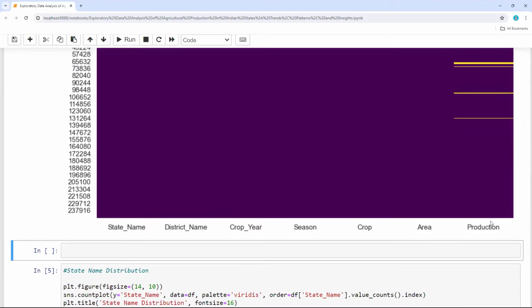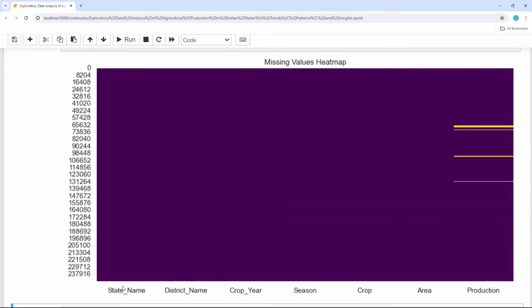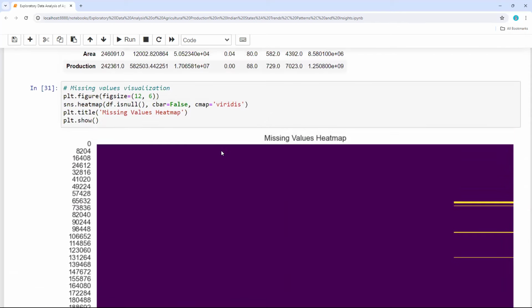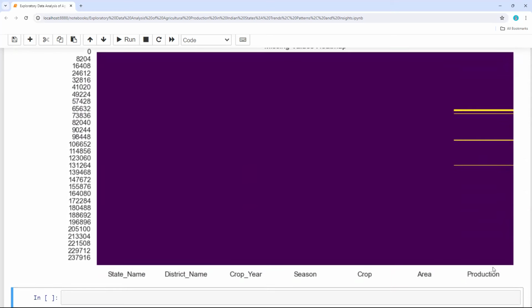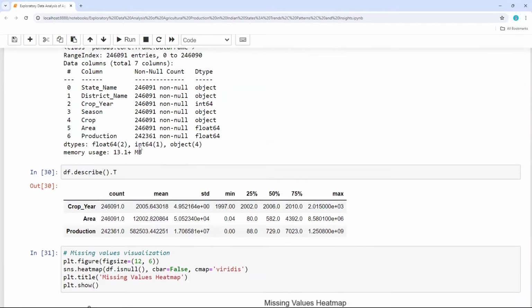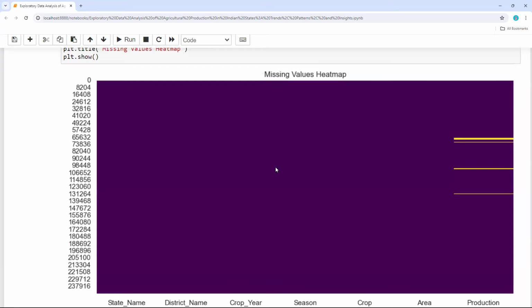So only production has null values; apart from production, state name we do not have. If you run the above code, you'll be able to see null values in yellow color. So here you can see there are some null values in production. We got this information above also, but here it is a visualized representation of the above details.